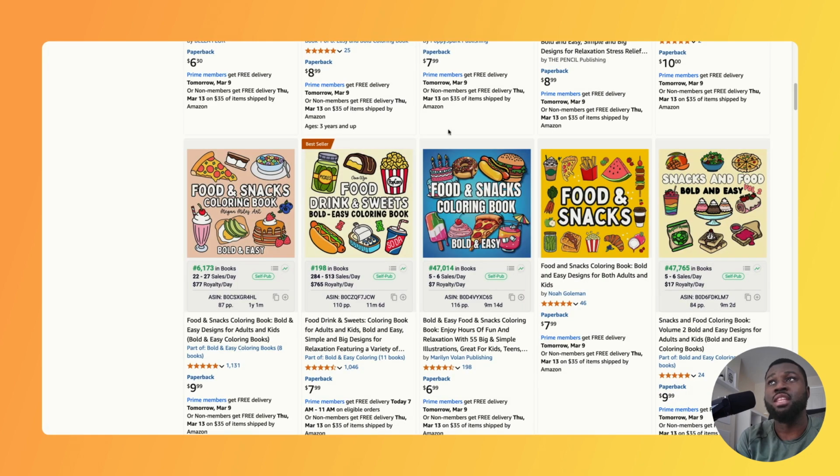If we take a look at the food and snacks coloring book, so this was a niche I actually talked about last year, and I was one of the first people to mention this. Now, a creator on TikTok called Megan Miles Art was the first to publish this type of bold and easy coloring book niche. And then another successful, probably the biggest coloring book brand, Coco Wyo, went and copied her idea, and then it kind of blew up from there. A lot of people are trying to do the same thing.